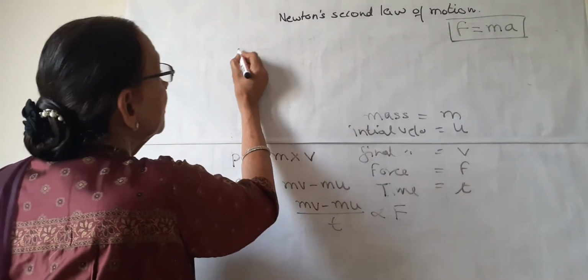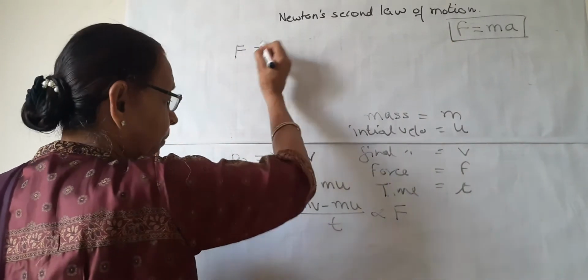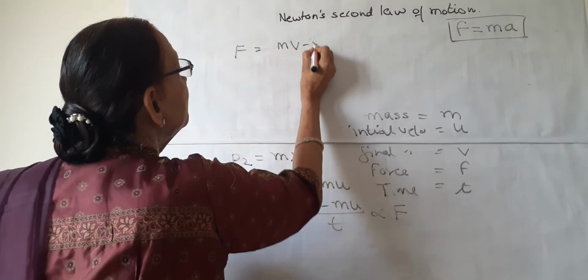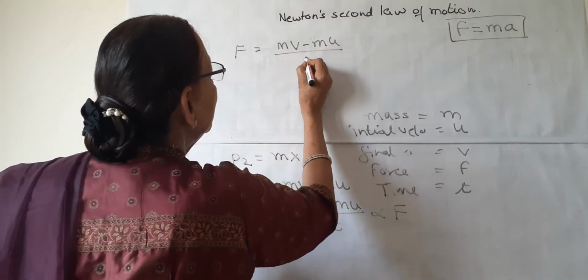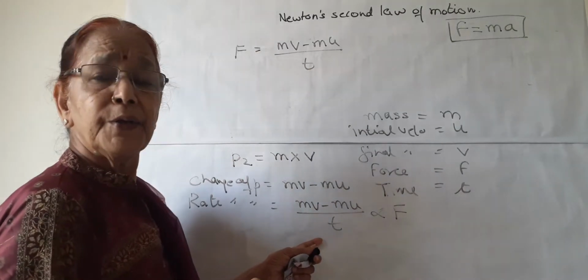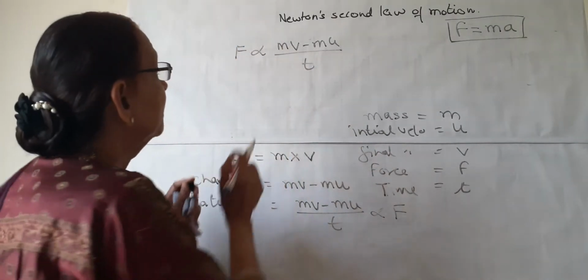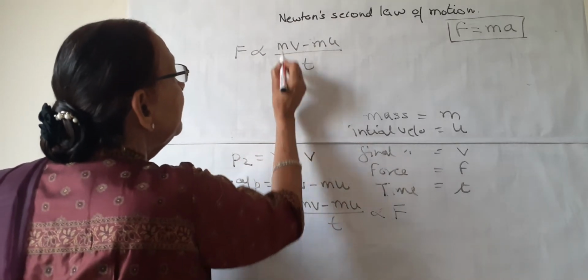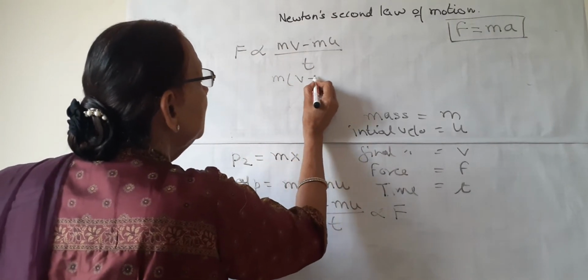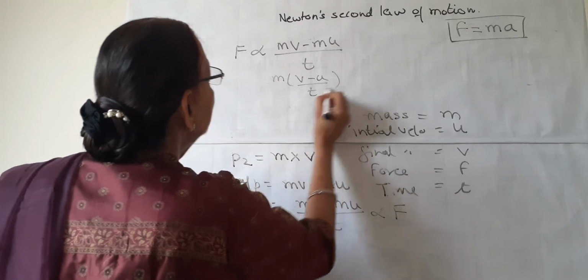So now we know F is proportional to (mv minus mu) upon t. Up to here, clear to all of you? Not equal, directly proportional. Or we can take m as common: m times (v minus u) upon t.